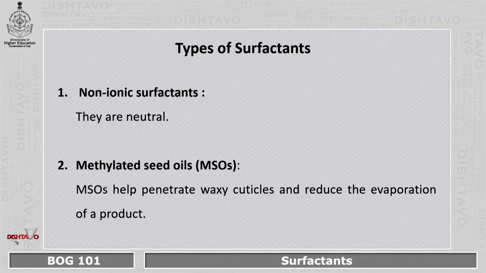That means it helps the chemical to mix with the surfactant very easily without creating any chemical reaction. The second one is methylated seed oils, also called MSOs. They help penetrate the waxy cuticle and reduce the evaporation of a product. MSOs are usually soy-based and they have to go through a methylation process to become a surfactant.